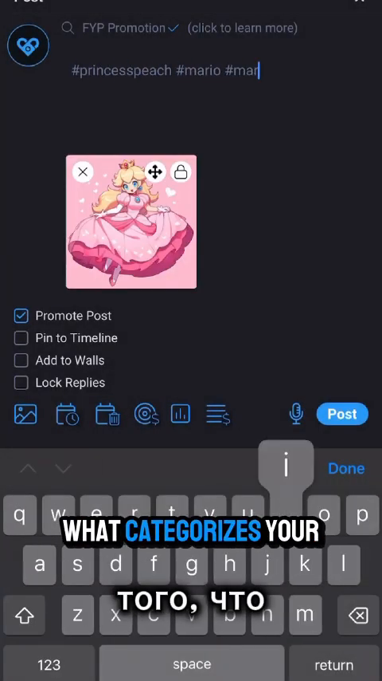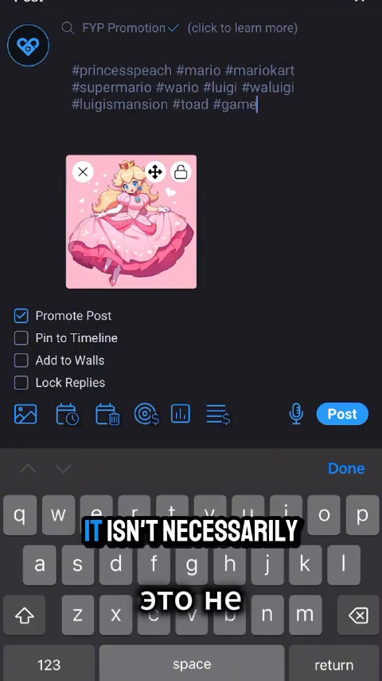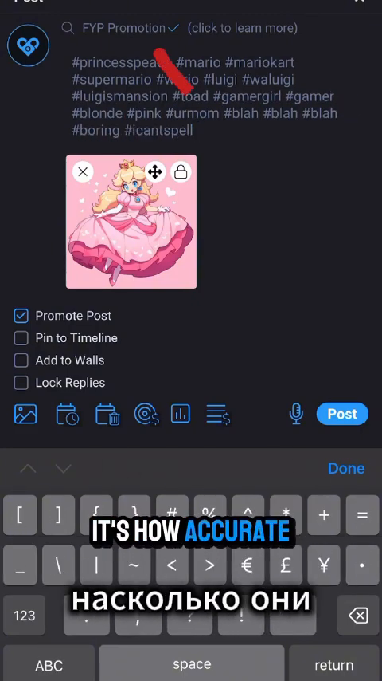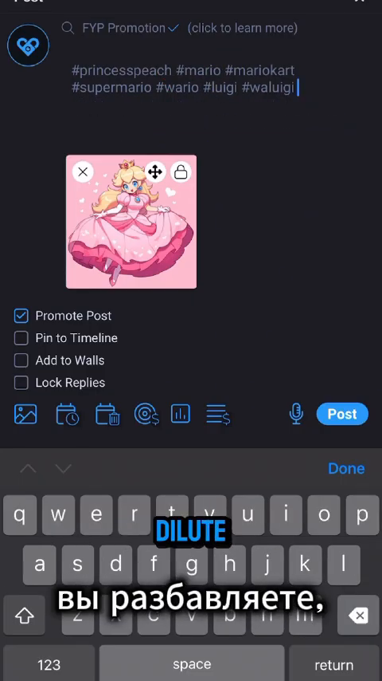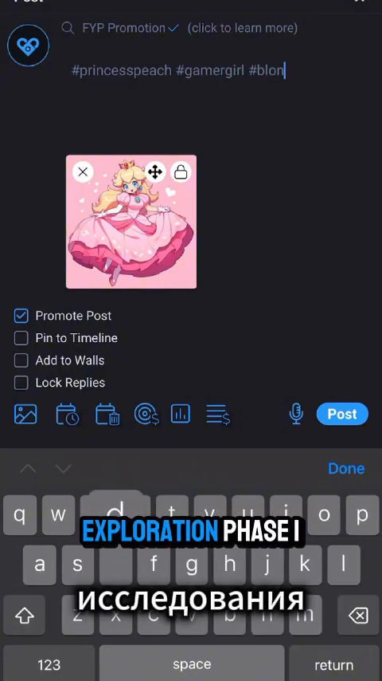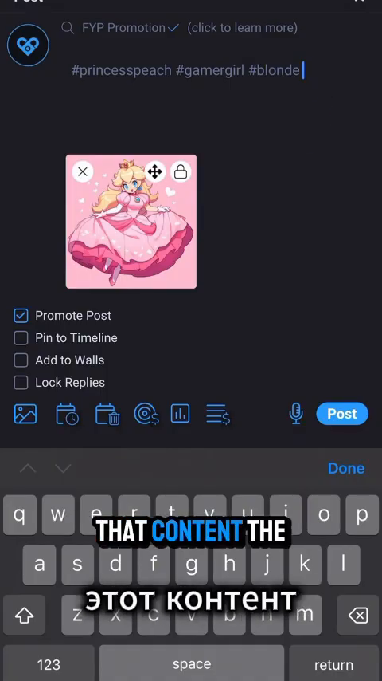Finally, part of what categorizes your content in the For You page's algorithm is its hashtags. It isn't necessarily the number of hashtags you use that matters. It's how accurate they are to the content, and the more hashtags that you use, the more you dilute how the algorithm defines the content. This is especially critical during that exploration phase I was talking about earlier, where our algorithm is trying to figure out who would like that content the most.